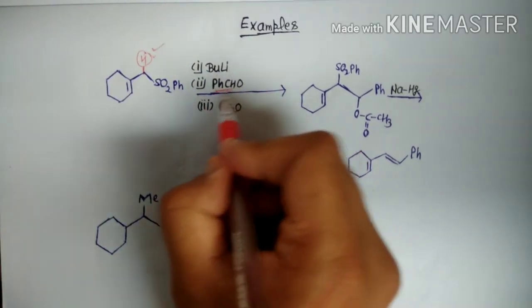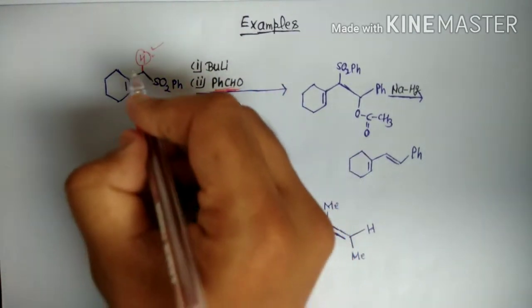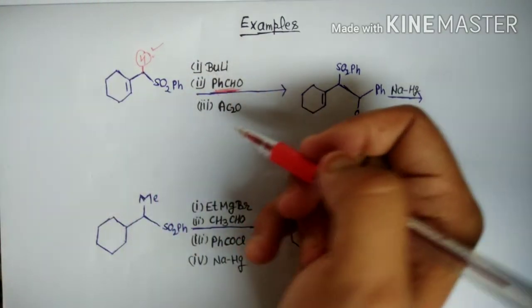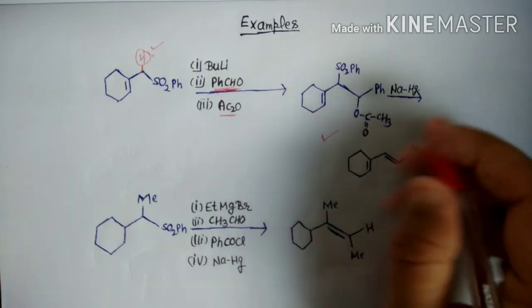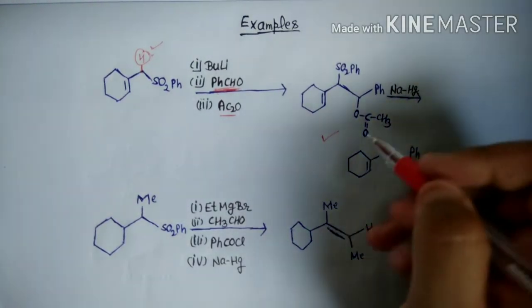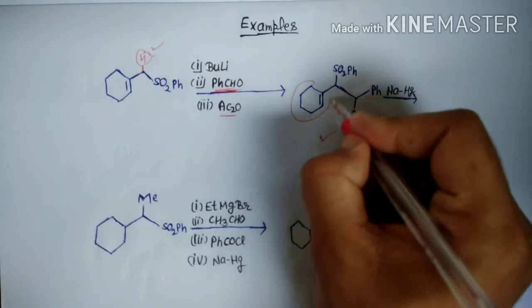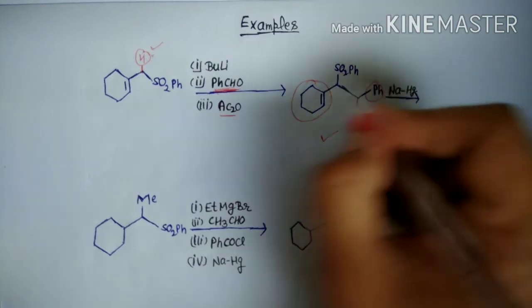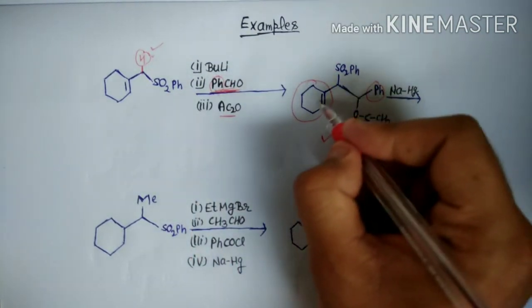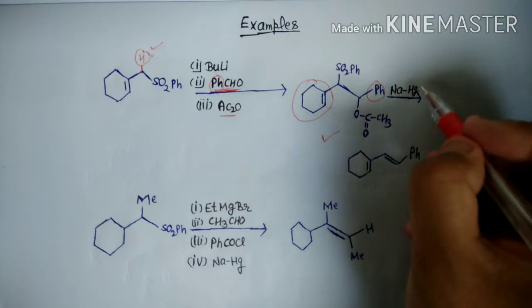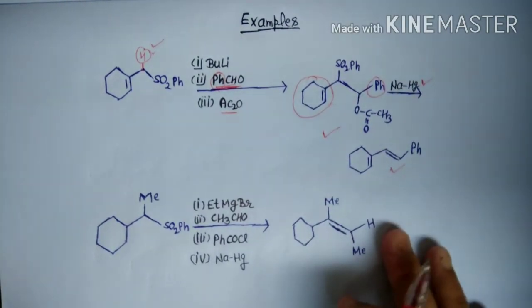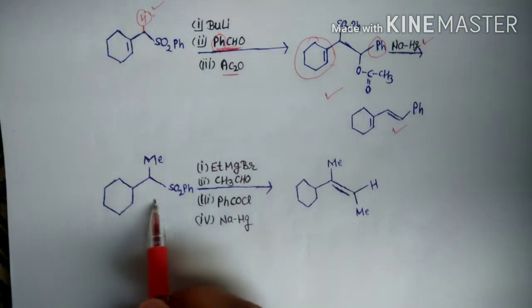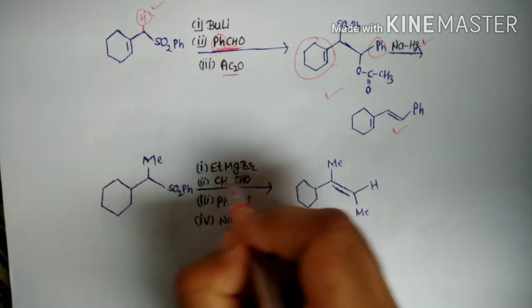Then this attacks the benzaldehyde, and acylation takes place, and we get this acyl compound. The rings, that is, this phenyl group and the phenyl group of the aldehyde, should be trans to each other. After reaction in the presence of sodium amalgam we get this trans product.